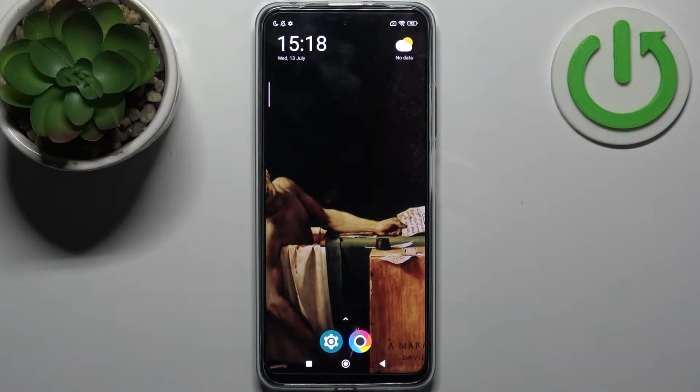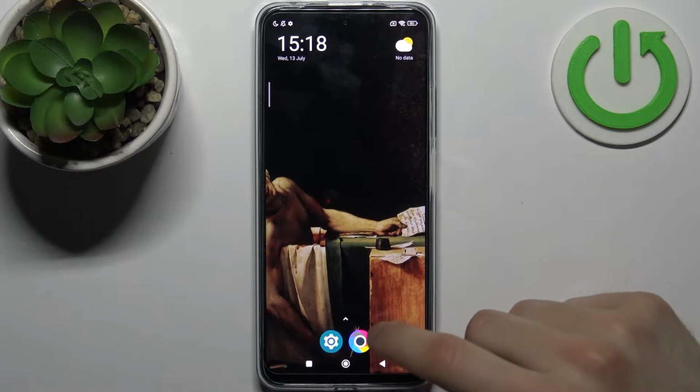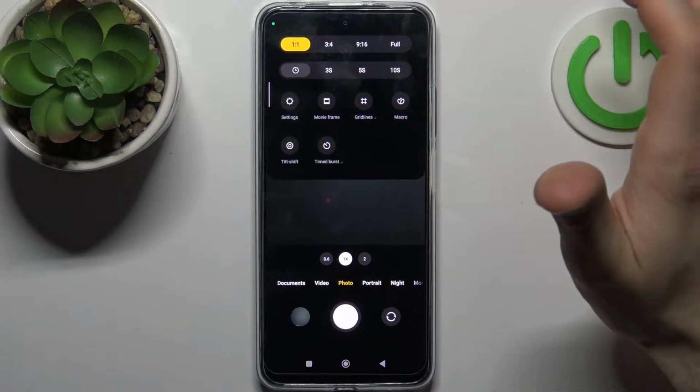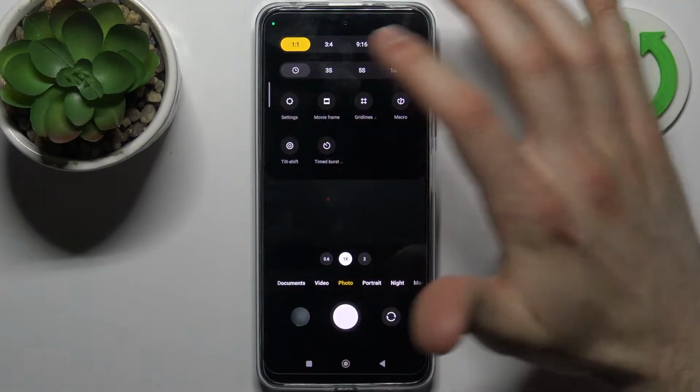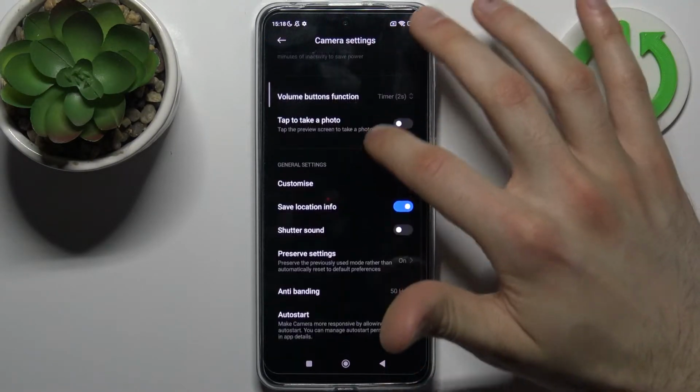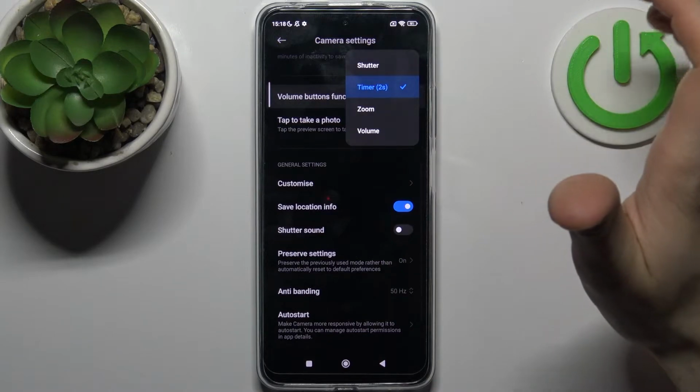Here I have POCO X4 GT, and today I'm going to show you how to change volume buttons function in camera on this device. So firstly you have to open camera, tap on three lines here, go to its settings, and here you have volume buttons function.